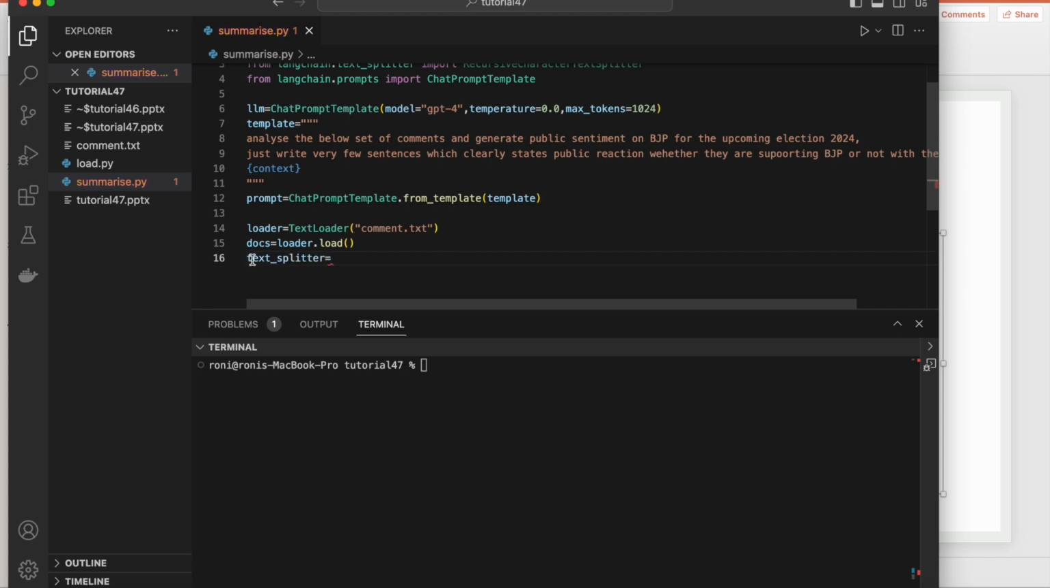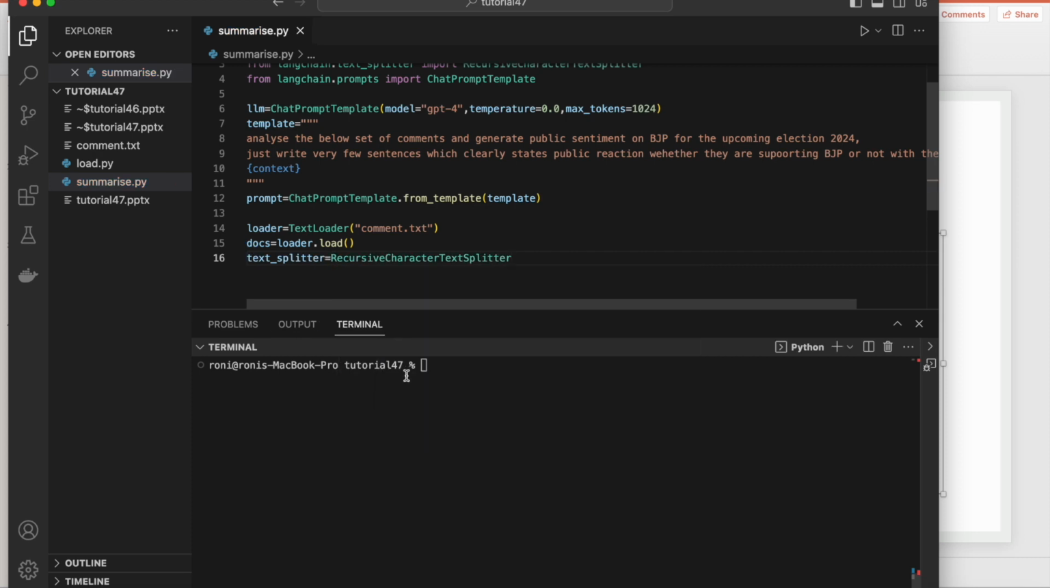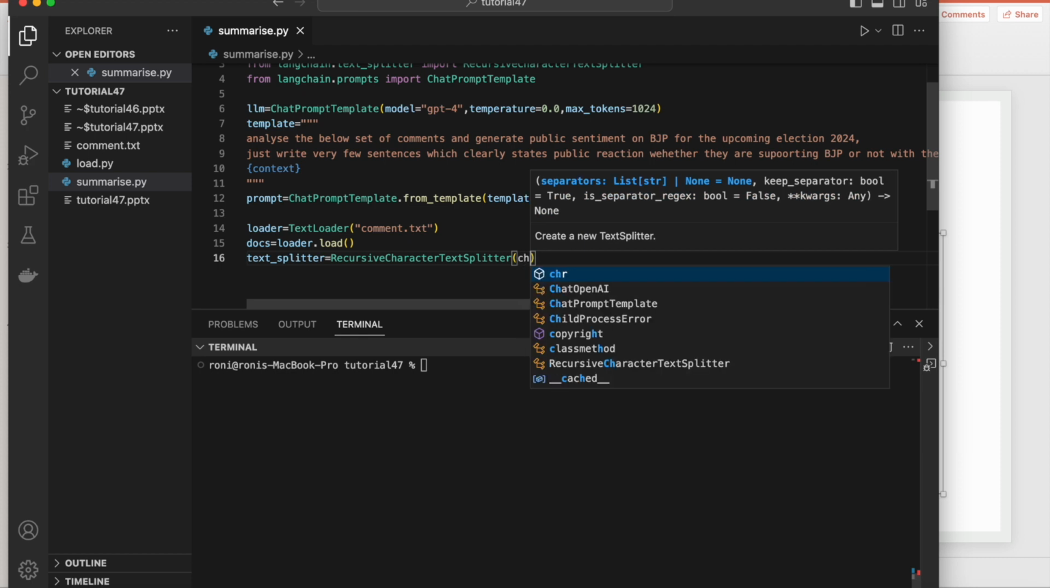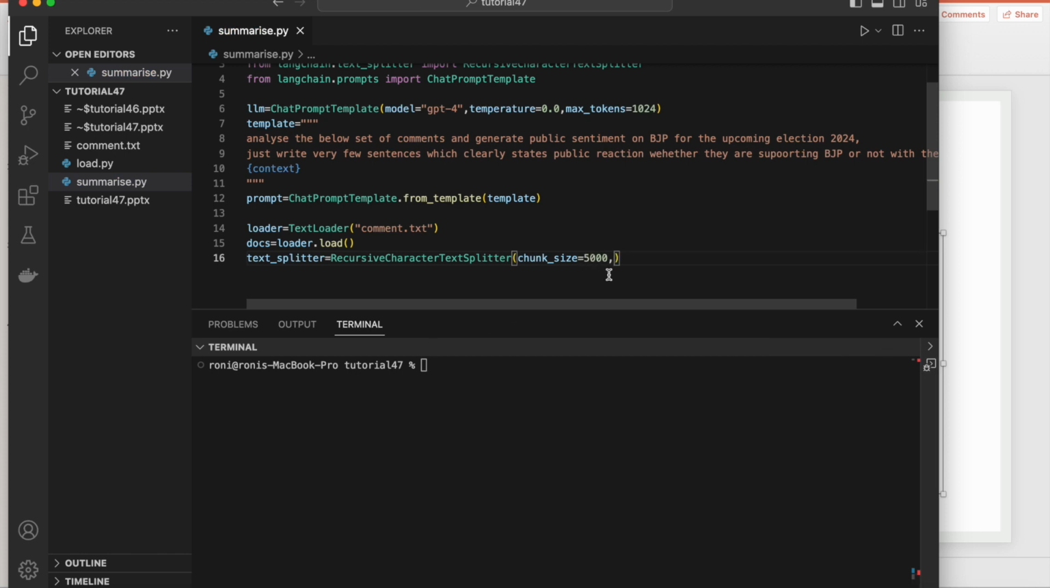Text splitter is actually the recursive character text splitter, and I'll mention the chunk size. Let's do the chunk size around, let's say, 5,000. Maybe okay, I'll just do it with 2,000 first. Let's see how these things come out. And chunk_overlap is 0.